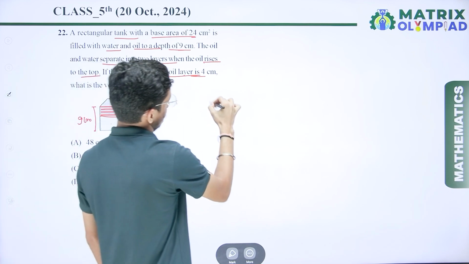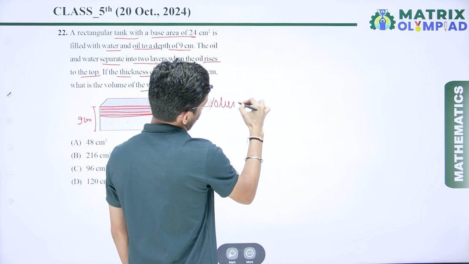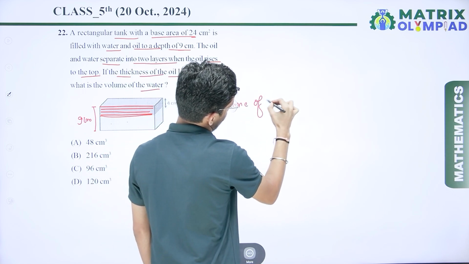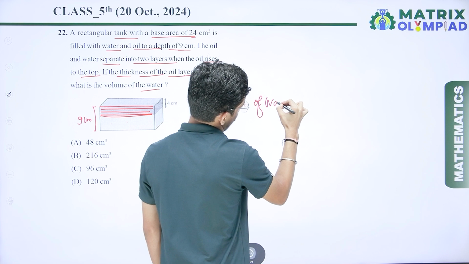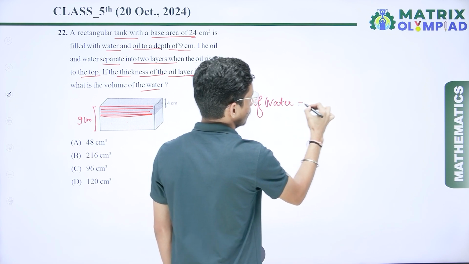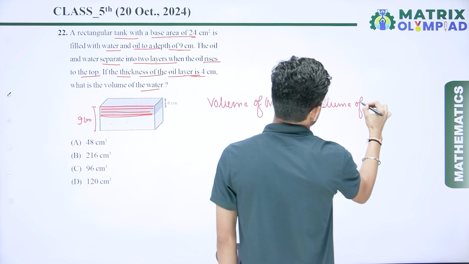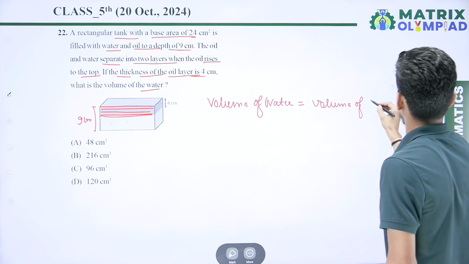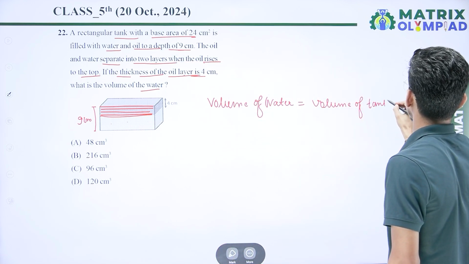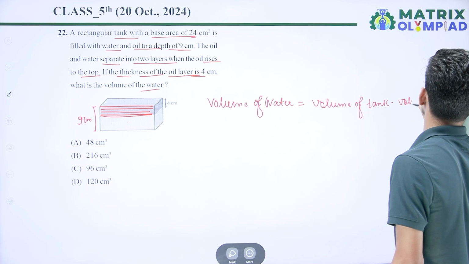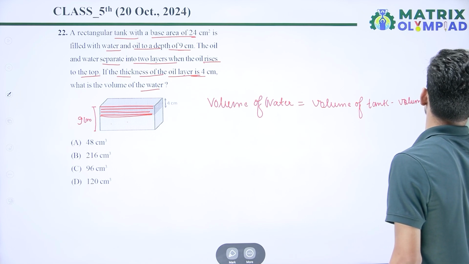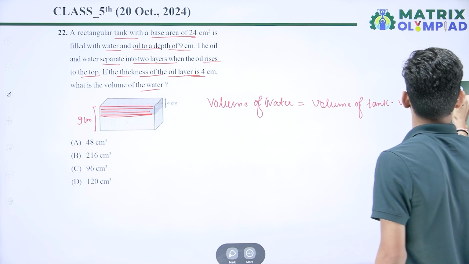So I can say that the volume of water is equal to the volume of tank minus the volume of oil.